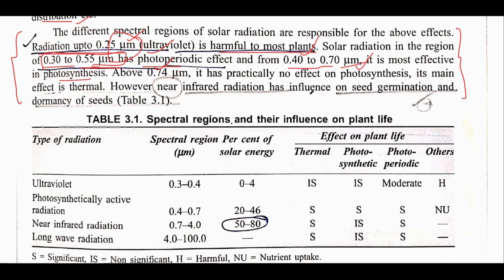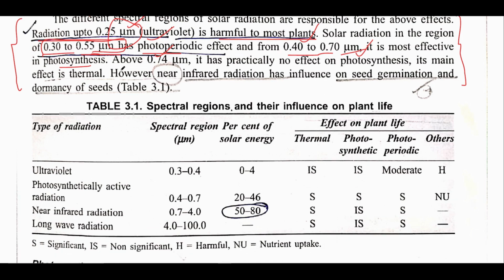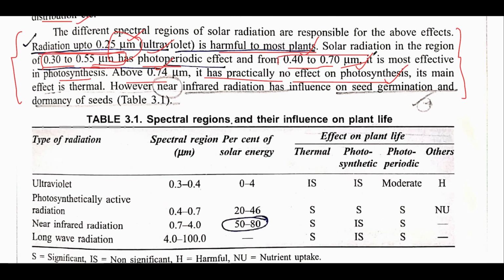Likewise, in case of angstrom, it would be about 4000 to 7000 angstrom. Now, another important statement is that above 0.74 micrometer, the radiation has practically no effect on photosynthesis. Means photosynthetically active radiation is between 0.4 to 0.7, and above 0.74 it has no effect on photosynthesis.